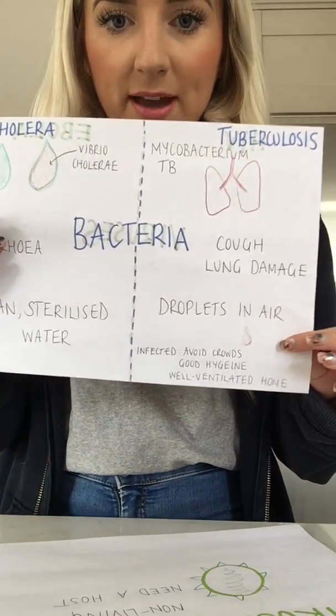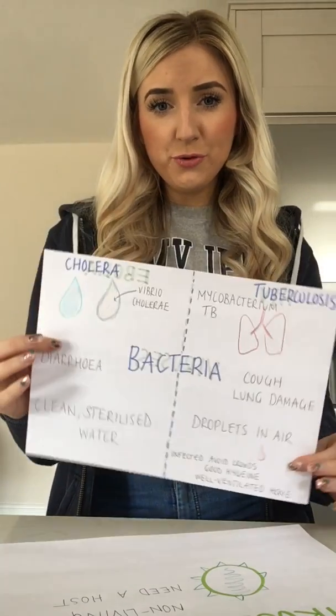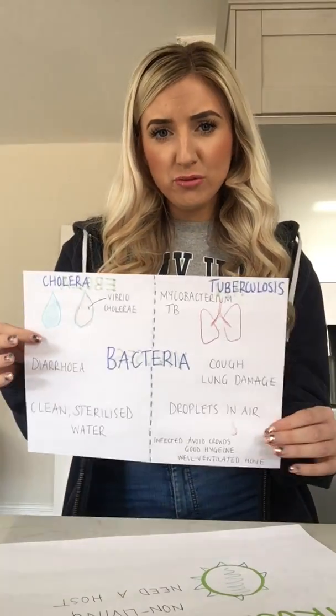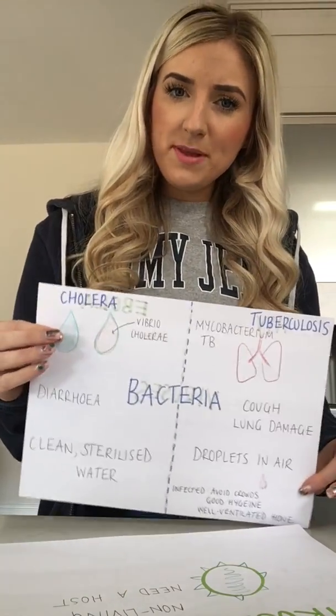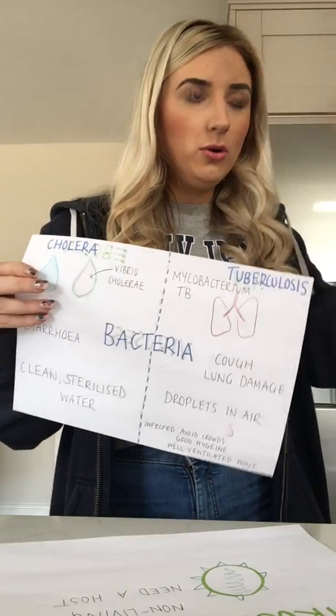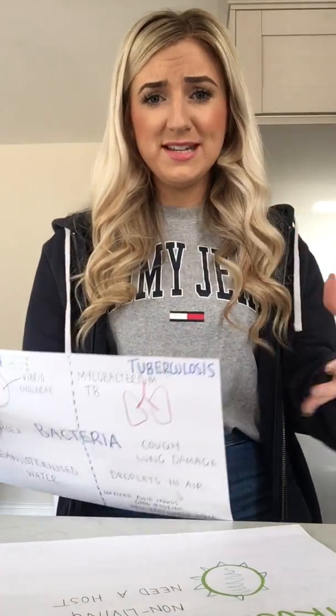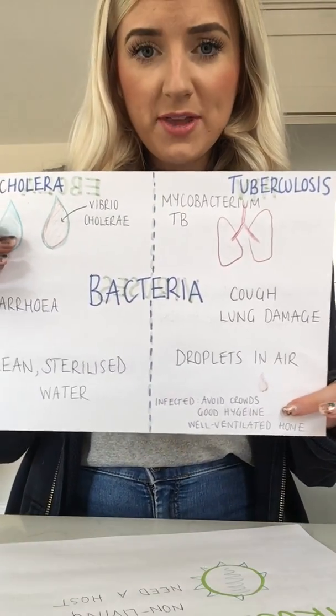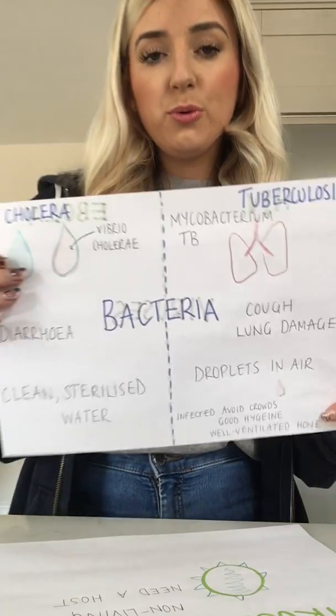And how we can prevent that, basically, infected individuals should avoid crowded places. It's a little bit like how they are avoiding the spread of coronavirus at the moment. Stopping people getting out and about so that they're not in close proximity to people, so they can't be coughing and sneezing and putting those droplets in the air to be breathed in. We can also make sure that they practice good hygiene, and also that their home is well ventilated, so that any droplets they do breathe out into the surroundings are taken away, so having windows open and things like that. Okay, so that's bacteria.